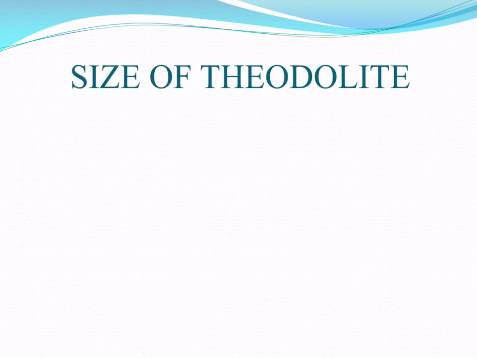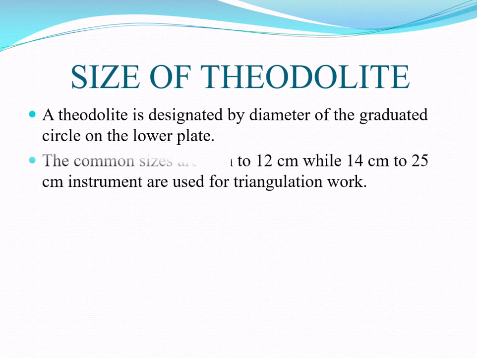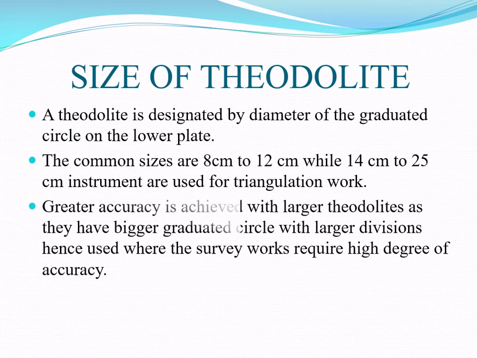Then the next topic is the size of the theodolite. Basically, the size of the theodolite is designated by the diameter of the graduated circle on the lower plate. The common sizes are 8 cm to 12 cm, while the 14 cm to 25 cm instruments are used for triangulation work.